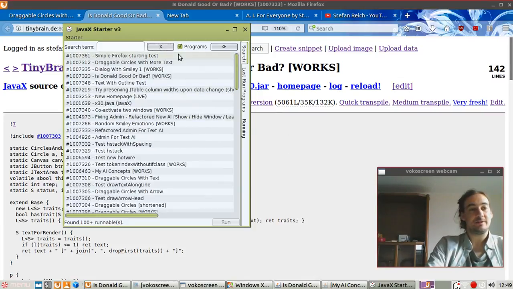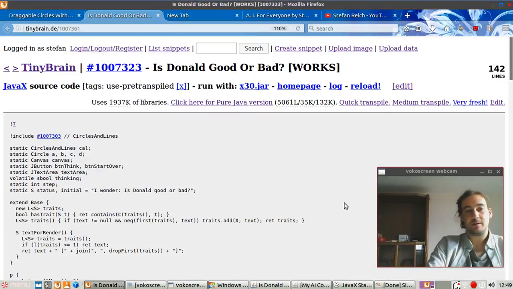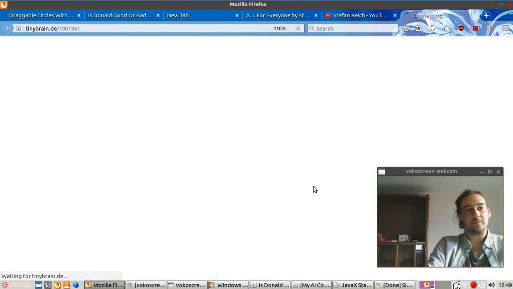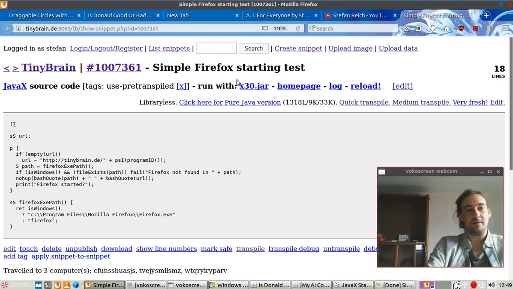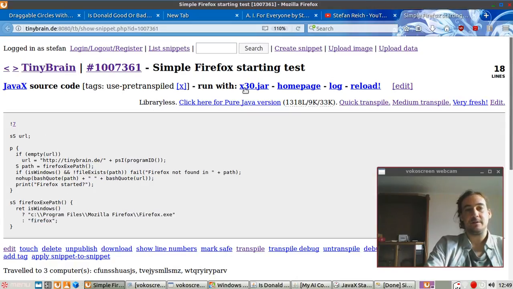Let's look at some other new stuff here. All the programs I made. It's usually Windows and Linux and possibly Mac OS, which I don't test, but starting the browser here. For example, the program opens its own source code in Firefox. And finding Firefox is not complicated either. It looks like this here. Try this on Windows, this on Linux. Start it here. This is all very simple in JavaX.